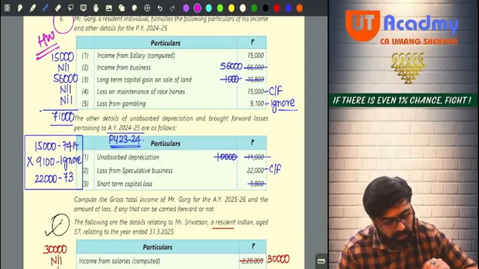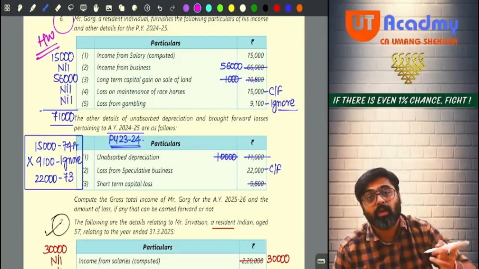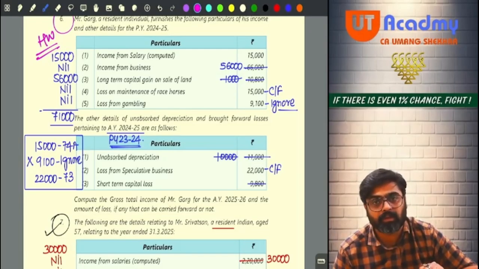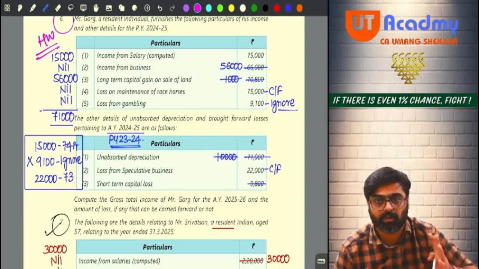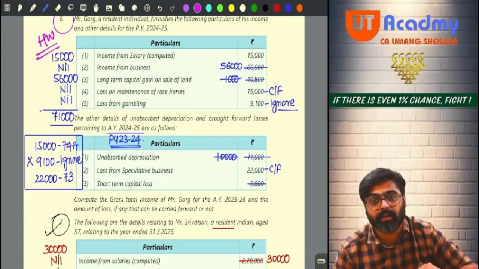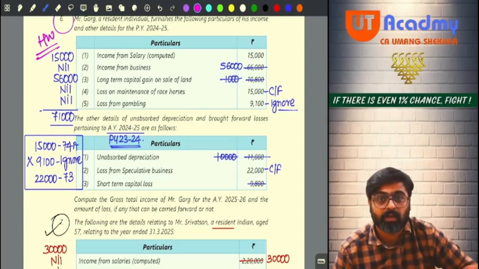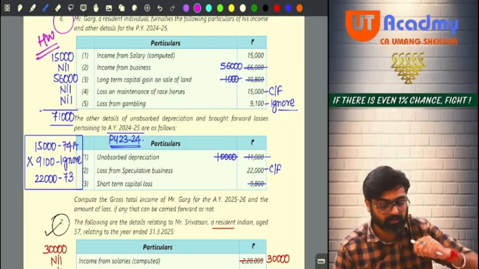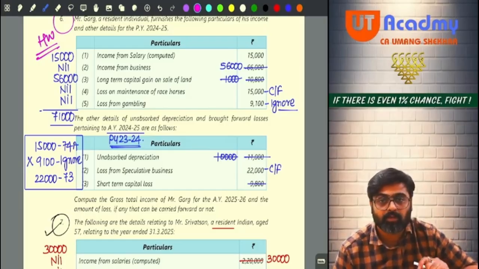Next one. Do you have a short-term capital loss? 9,800. Yes. You have brought forward this short-term capital loss in this year. Can it be set off against this year's short-term gain? Yes. But do you have any short-term gain? No. Can it be set off against this year's long-term gain? Yes. Do you have any long-term gain? Yes, 10,800. So against that 10,800, set off this 9,800. Now the long-term gain remaining will only be 1,000.